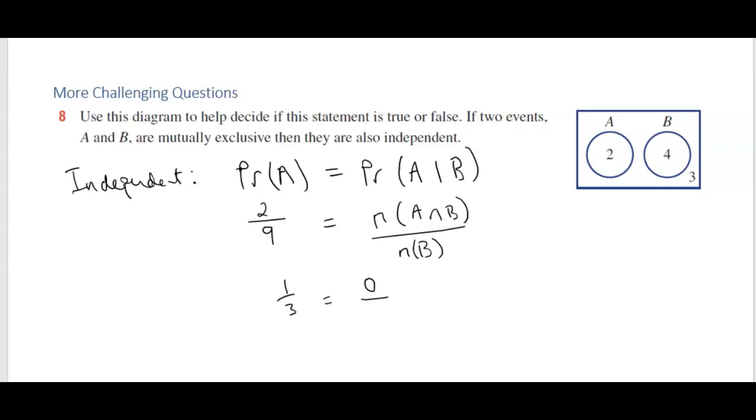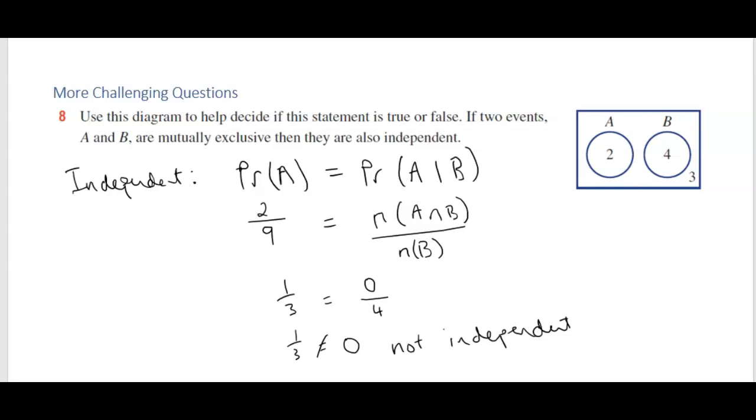And B is 4. So does 1/3 equal 0? No. So they're not independent. This question is asking if two events A and B are mutually exclusive, then are they also independent. No, that is not true.